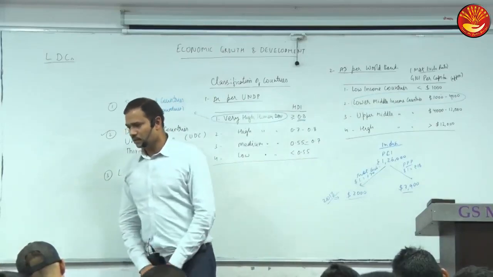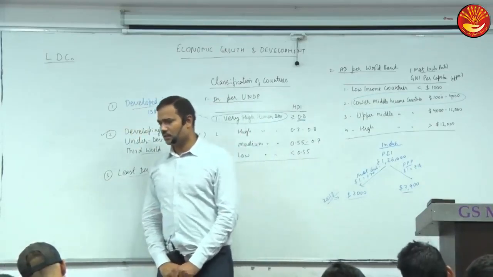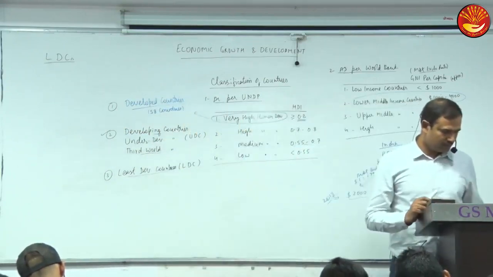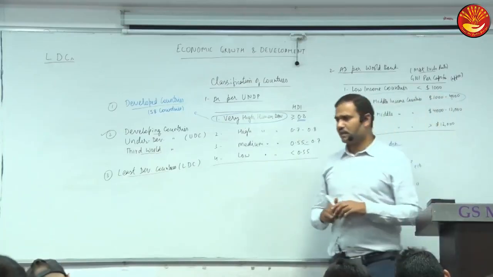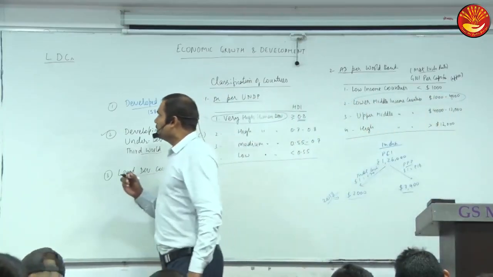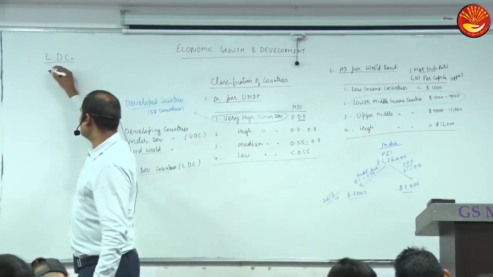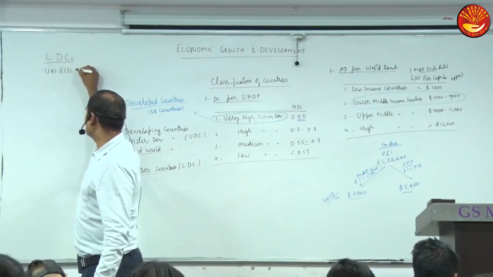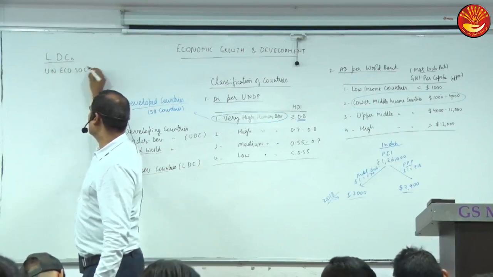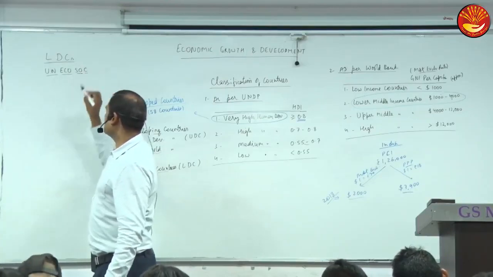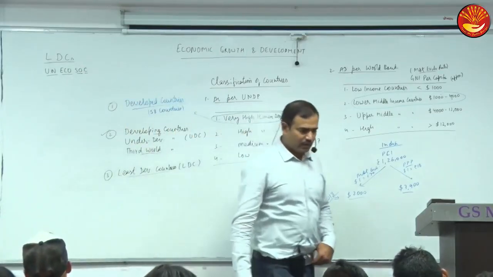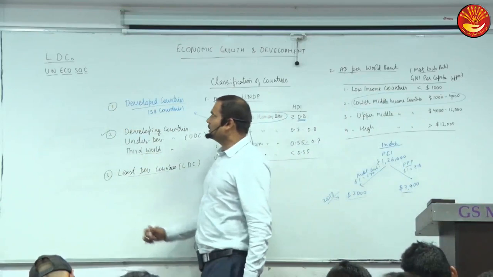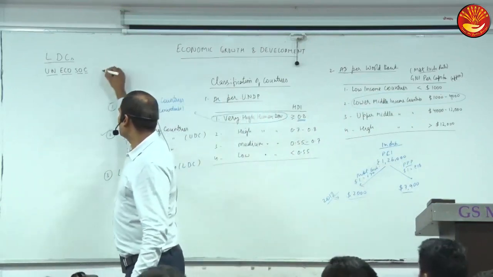Mention this thing: this category was created by the United Nations, by the UN Economic and Social Council, in brackets UN ECOSOC in short, in 1971.